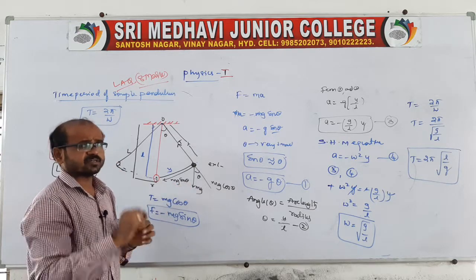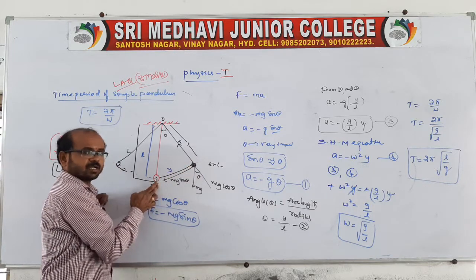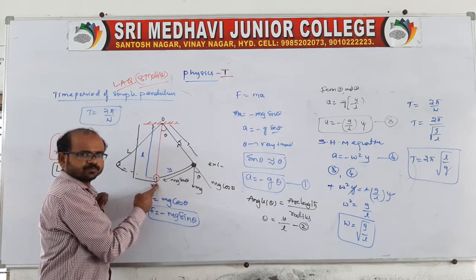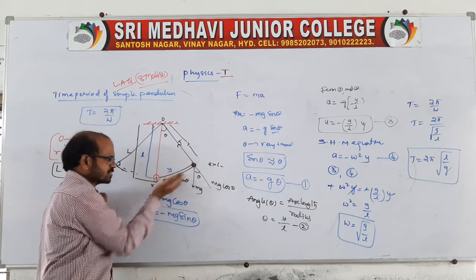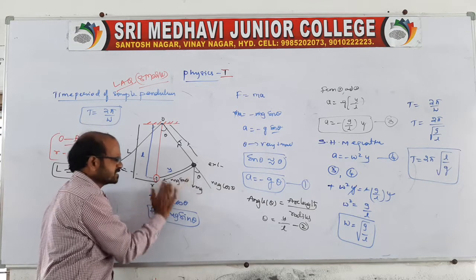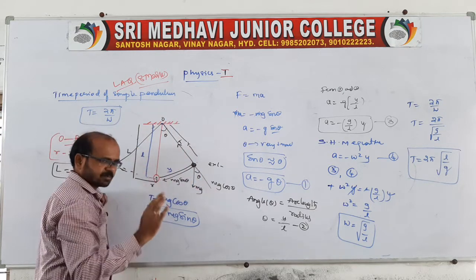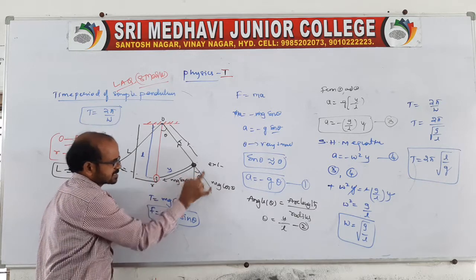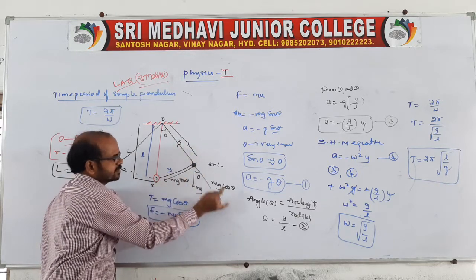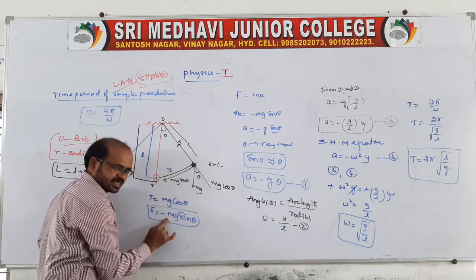Remember, because of mg sin theta only, the bob regains or restores towards the mean position. If mg sin theta were not there, it would complete the vertical circle. Is it completing? No. So under this condition, the tension is balanced by mg cos theta, and the restoring force is given by mg sin theta.